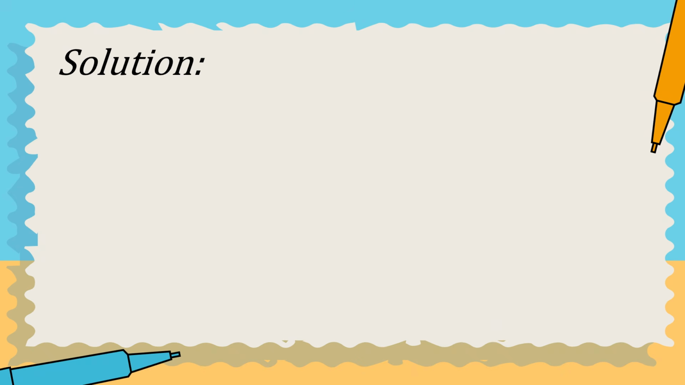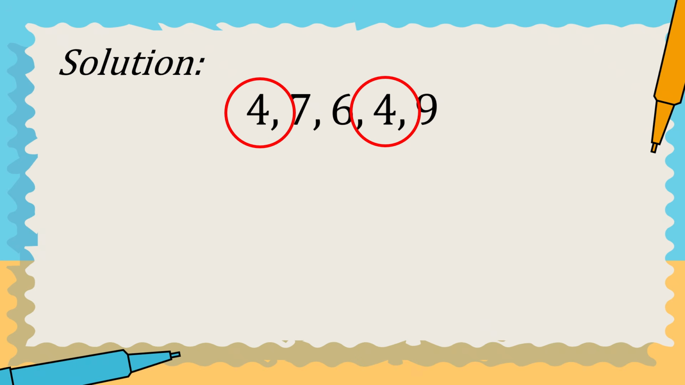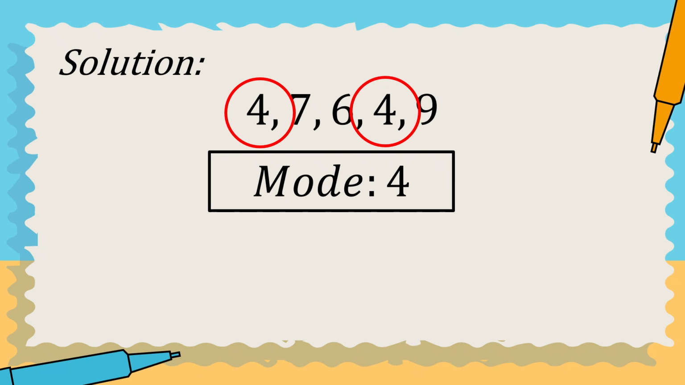And finally, let us get the mode of the given set of data. 4, 7, 6, 4, 9. When we are getting the mode, we are going to look for the value that appears the most. In this case, the number that appears the most is 4 because it appears 2 times in the given set of data. The mode is 4. Since we have one mode in this given set of data, it is unimodal.